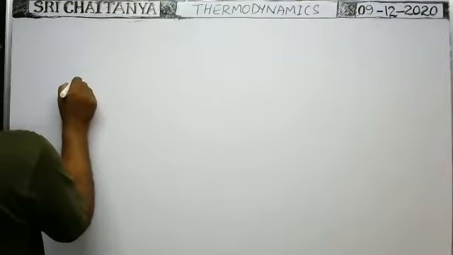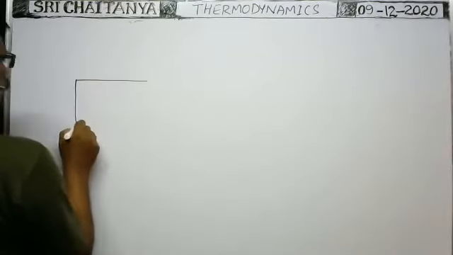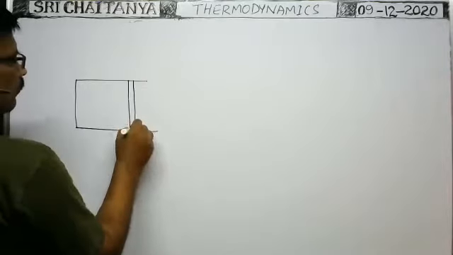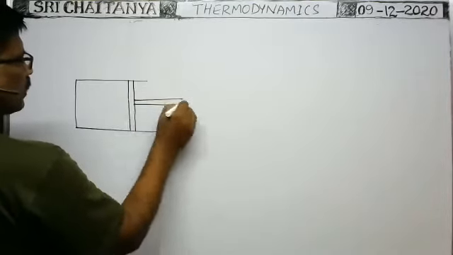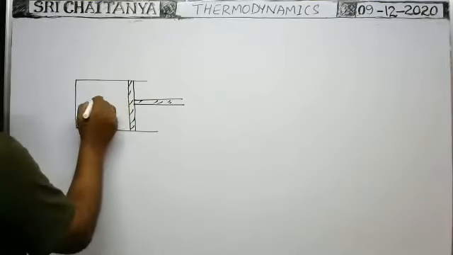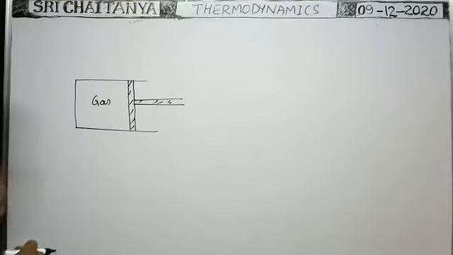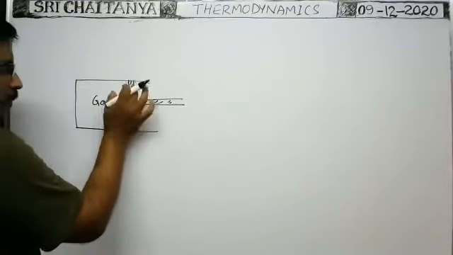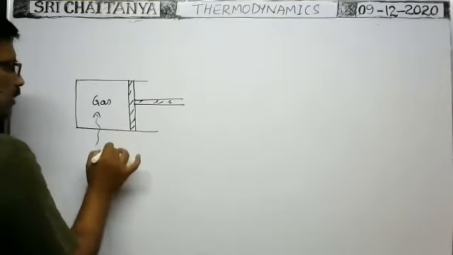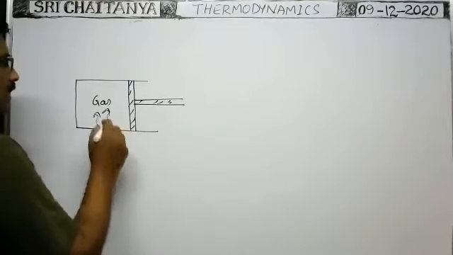Suppose in a vessel, by means of a frictionless piston, some gas is enclosed here. So gas is there inside it at certain temperature, pressure, and volume. Okay, suppose you fix the piston. Then you supply some heat energy. That heat energy is called the thermal energy.